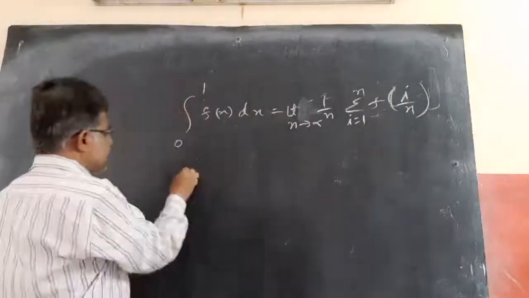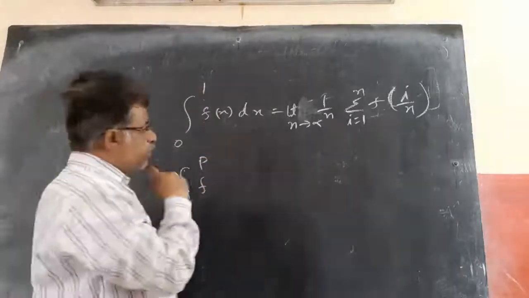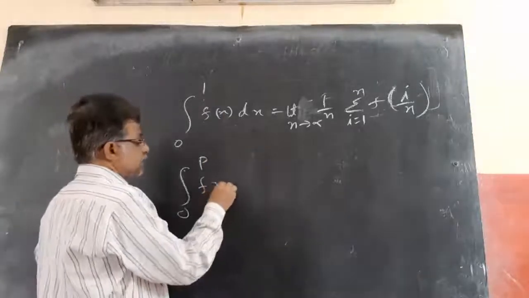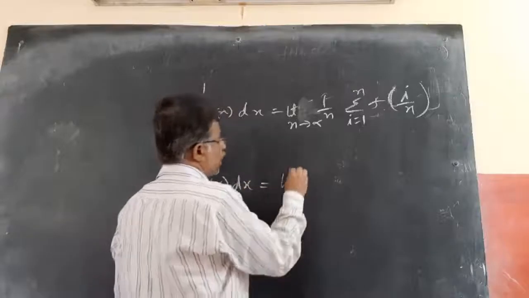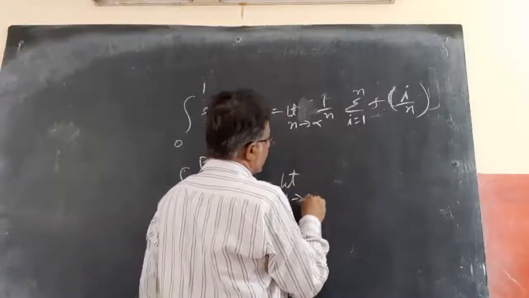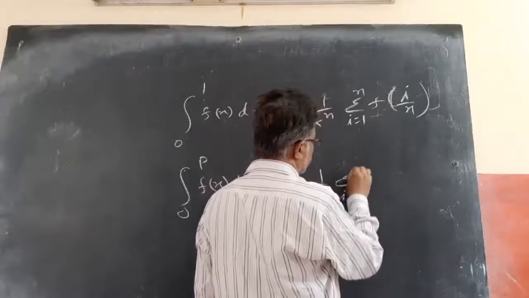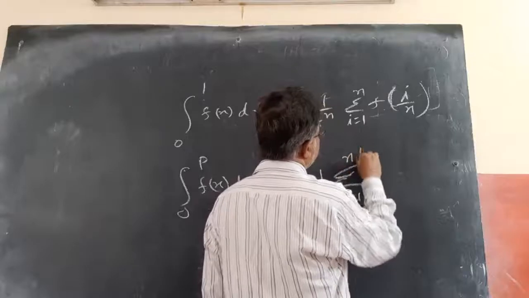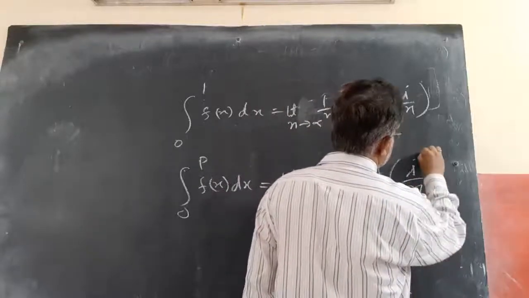And if it is the integral of 0 to p, by taking a equals 0 and b equals p, we discussed all this. Now this becomes limit n tends to infinity, 1 by n into sigma i equals 1 to np of f of i by n. These things we discussed.